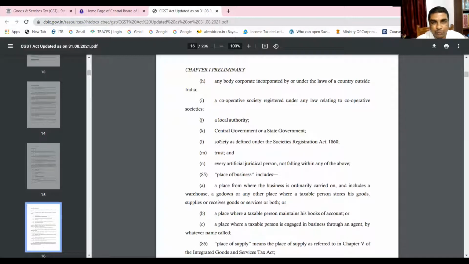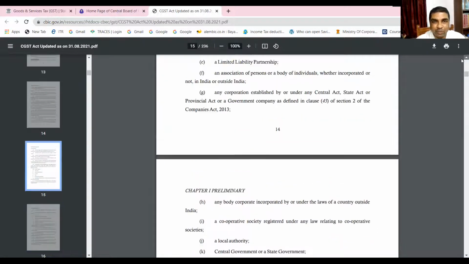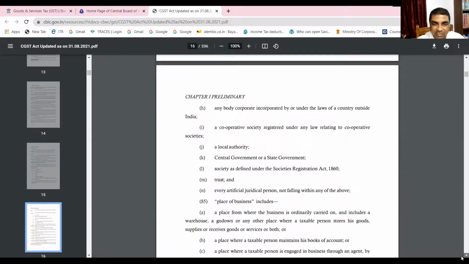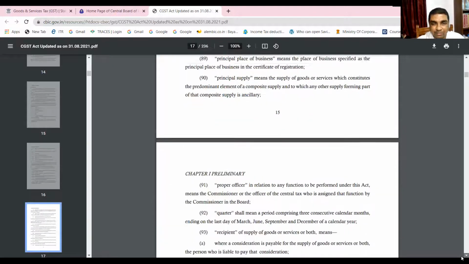Now can you count 1, 2, 3, 4, 5, 6, 7 on this page, and the previous page, if you see, these persons are there. Here is 8, 9, 10, 11, 12, 13, 14. So how many categories of persons are there? 14. You see, GST law has given the detailed inclusion of various categories of persons. For example, in income tax law, firm includes LLP, whereas here firm is included and LLPs are also included separately. So this is the meaning of person. This definition is also important. We'll be learning this thing.